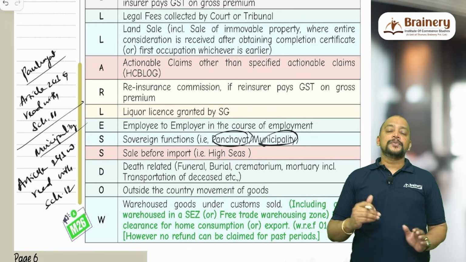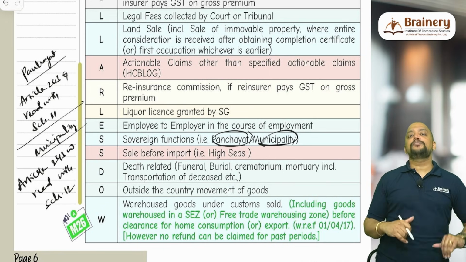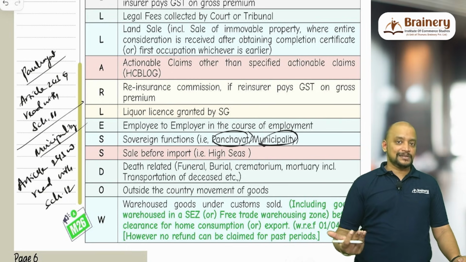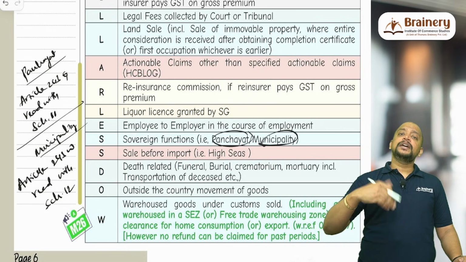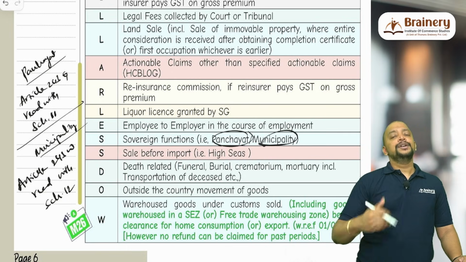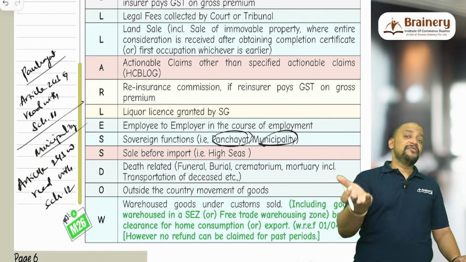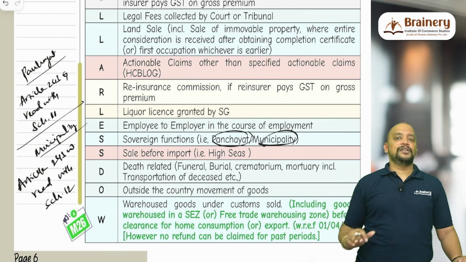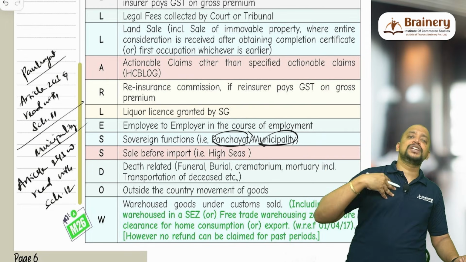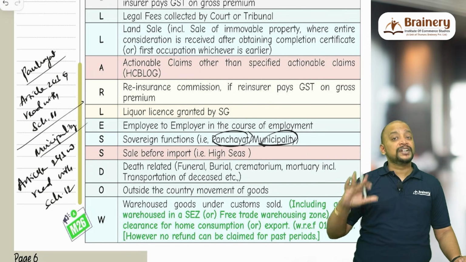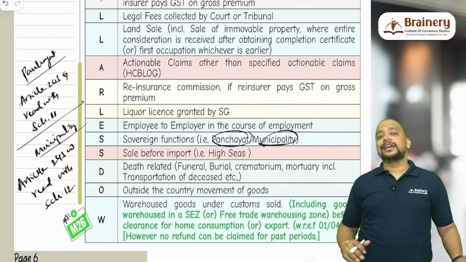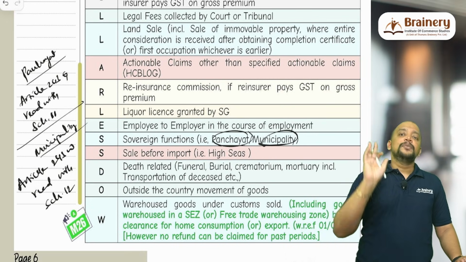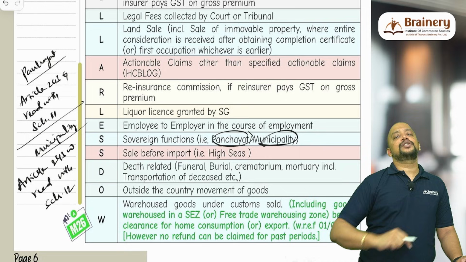The next aspect: suppose it is warehoused goods. I have imported the goods and deposited them in the warehouse, which can be a customs warehouse. Then when I am transferring the warehouse receipt to you, you will be filing the ex-bond bill of entry for clearance. Now what will be taken as the assessable value? The assessable value will be the original import price. Initially I imported for $10,000, so that only will be taken. Even though I sell to you for $12,000 or for $9,000, the assessable value under customs will be $10,000 only.